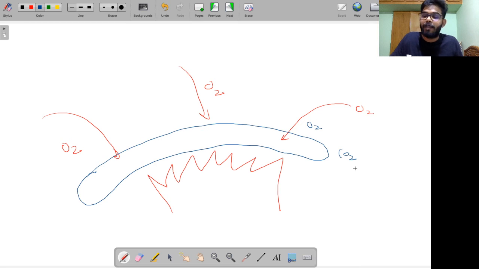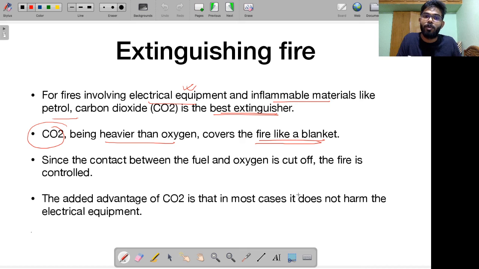Oxygen is in the upper layer, carbon dioxide is in the lower layer. So this carbon dioxide, as you can see, forms a sort of blanket around the fire, right? This blanket of carbon dioxide is cutting off the oxygen supply to the fire. That means the fire is no longer getting oxygen, and as I told you, if you stop the oxygen supply, the fire can be extinguished. Remember, oxygen is very crucial for the process of combustion. Since contact between the fuel and oxygen is cut off, the fire is controlled.